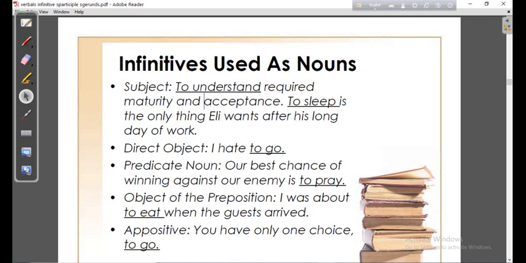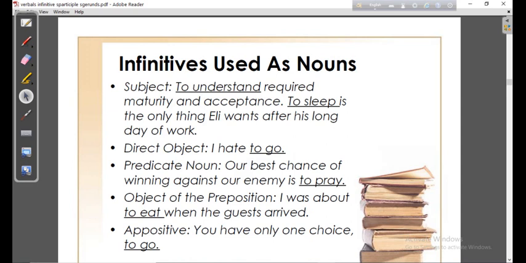We may use some easier sentences like: to work early in the morning is good for health. Here to work is a subject, and a subject must be a noun. So here to work is a noun, and it's an infinitive too. So we can say that an infinitive may be used as a noun.